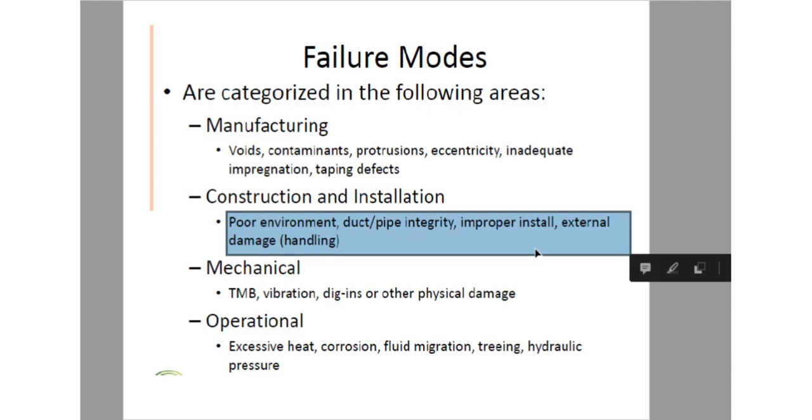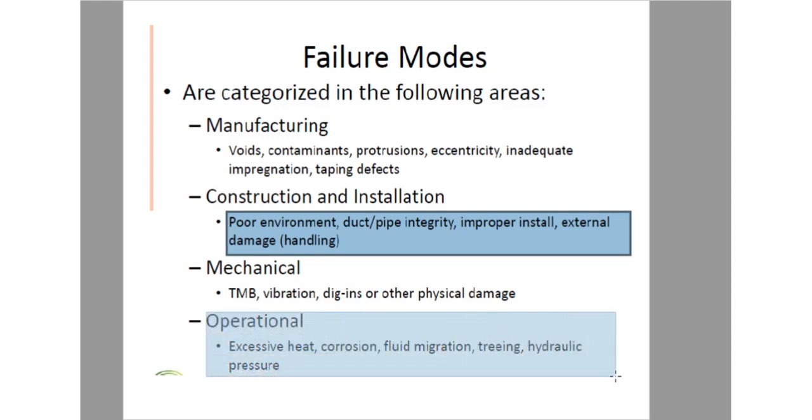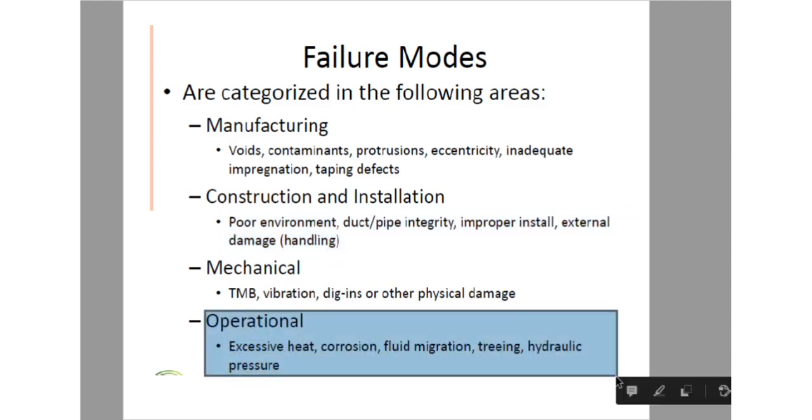Let's say excessive heat occurs on that particular electrical power cable. This will damage the insulation, and because of that there is the possibility of insulation failure and a chance of short circuit.